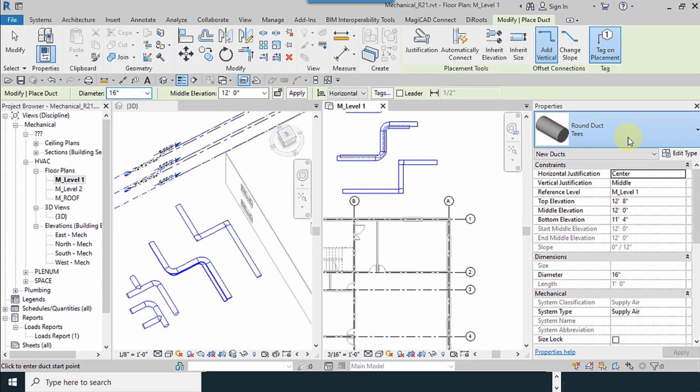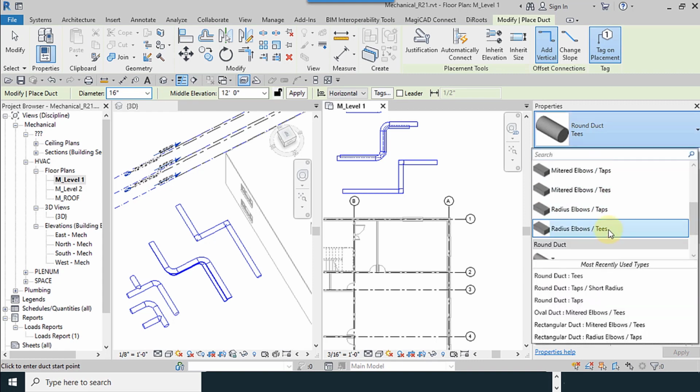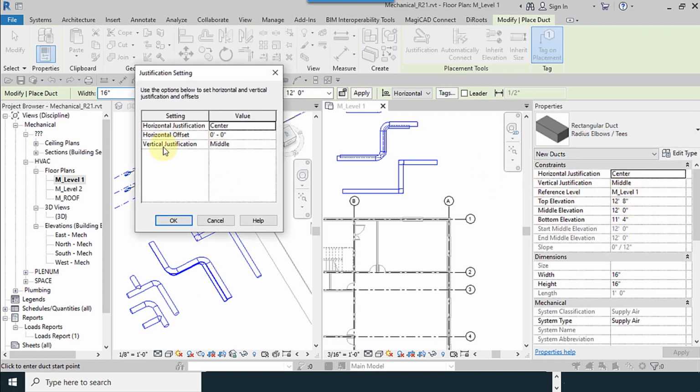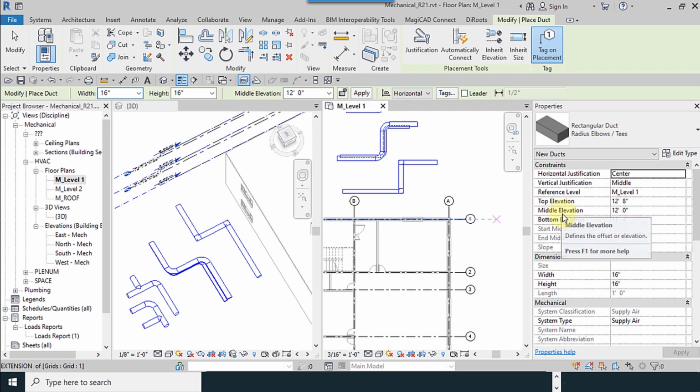Center, radius, elbow tees, radius, rectangular, vertical justification: top, middle, bottom, exactly the same as middle, bottom.